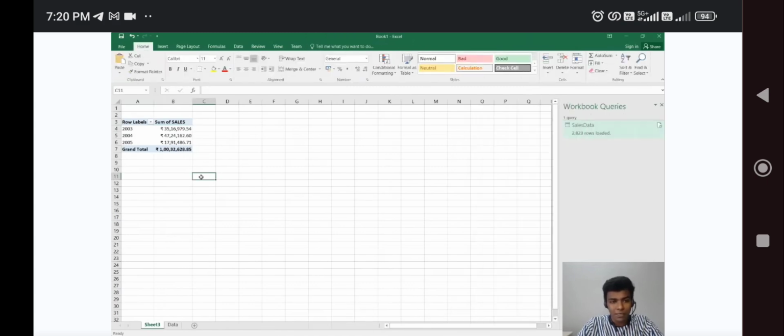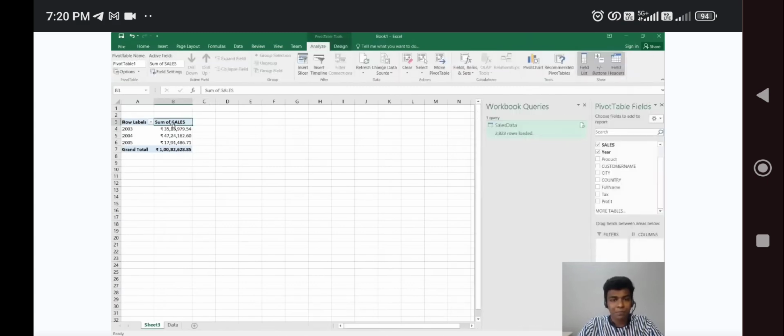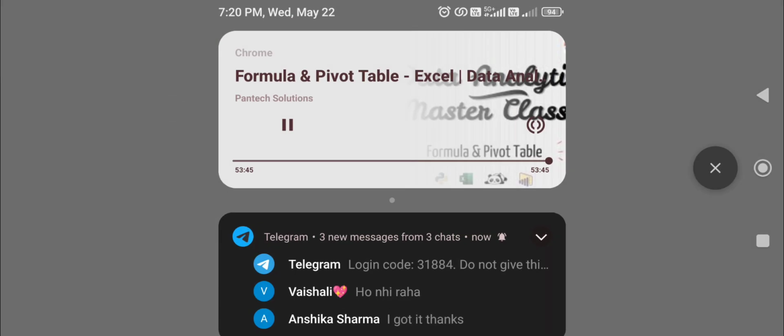Okay, this is all about the basic data which we have obtained here. If you want to add further things like a chart, if you want to display it as a chart, you can also display it by using this pivot chart. So you just click this pivot chart, and choose which kind of graph you need. I'm going to choose this line and click OK.